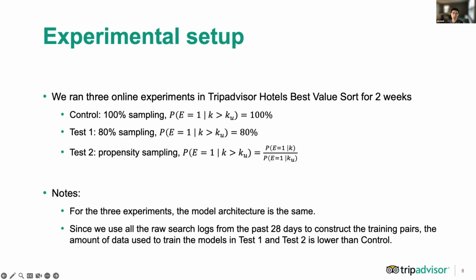In test 1, we use a sampling rate of 80%. In test 2, we apply propensity sampling to hotel impressions. It's noted that for all 3 experiments, the model architecture is exactly the same. Since we use all the raw search logs from the past 28 days to construct the training pairs, the amount of data used to train the models in test 1 and test 2 is slightly lower than the control.